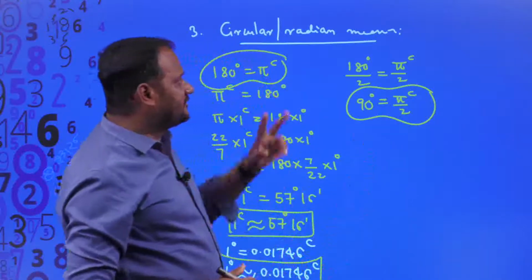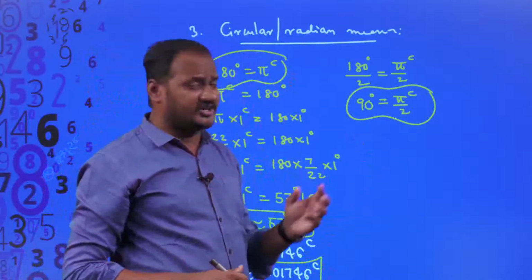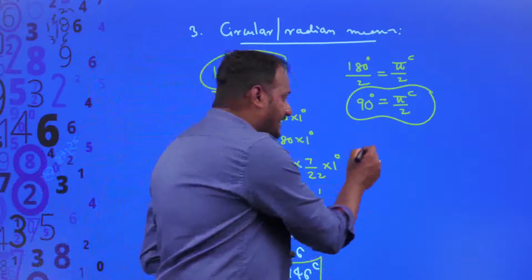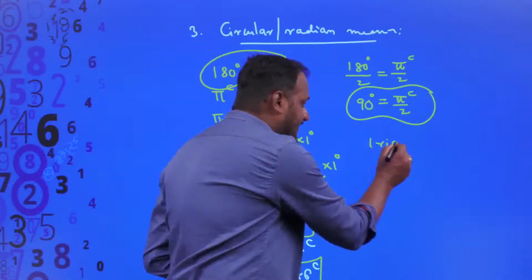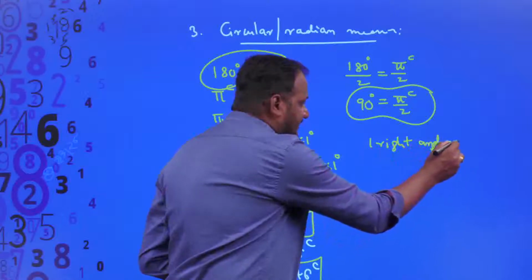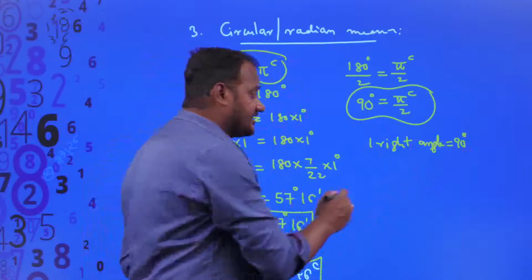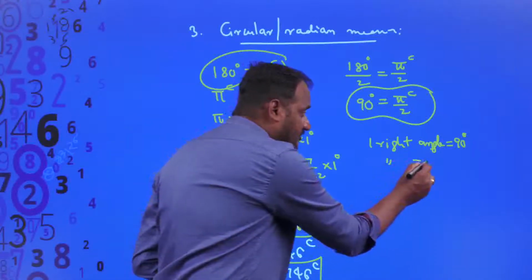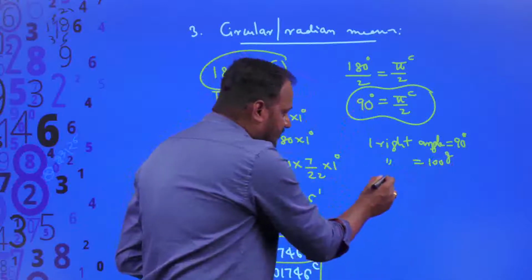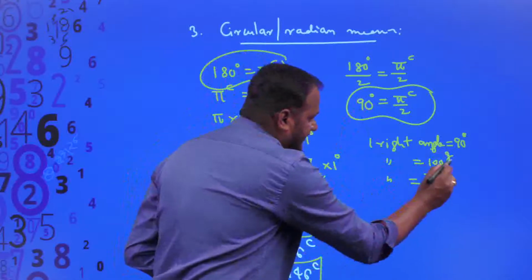Because according to our previous 2 systems of measurement of an angle, they talk about one right angle. According to the first system, one right angle is divided into 90 degrees. According to the second system, one right angle is equal to 100 grades. According to the third system, one right angle is equal to pi by 2 radians.